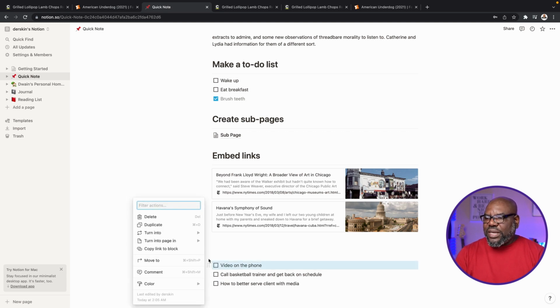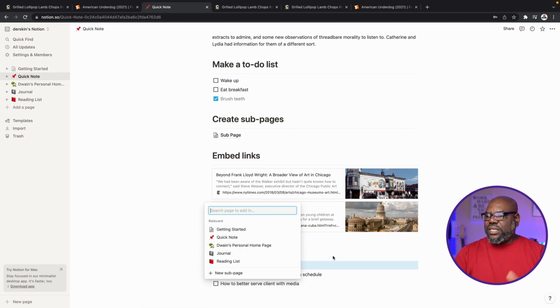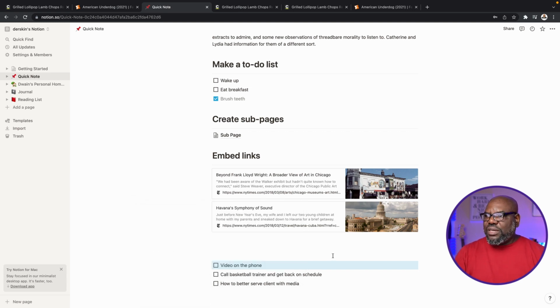For instance, if I wanted to, I can actually turn this into a page, right? I can turn this into a page. And when I do that, then I can take notes under that page, right? So let's go ahead and do that. Let's see this one.